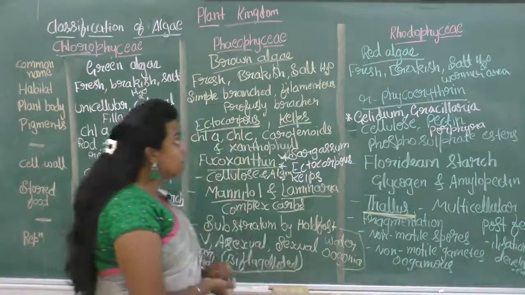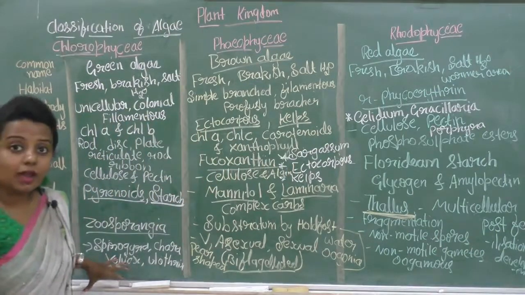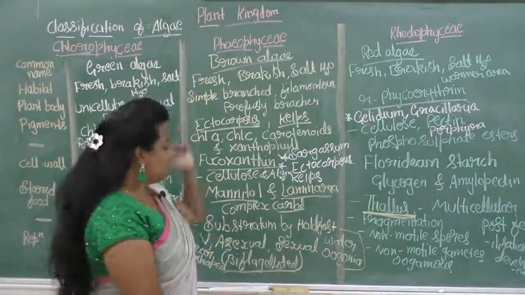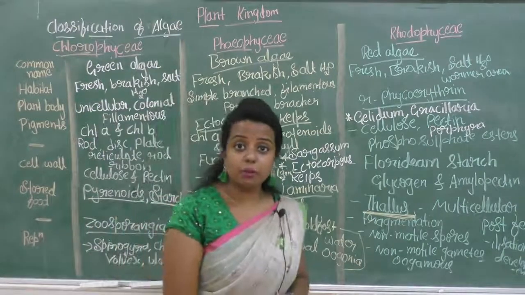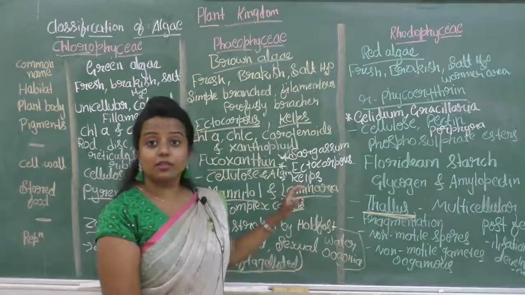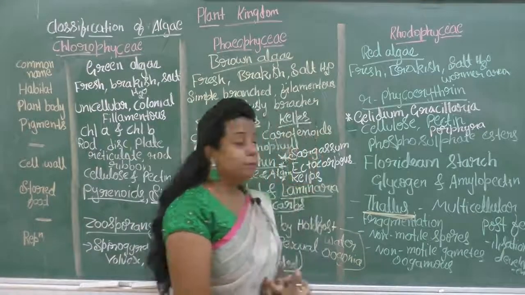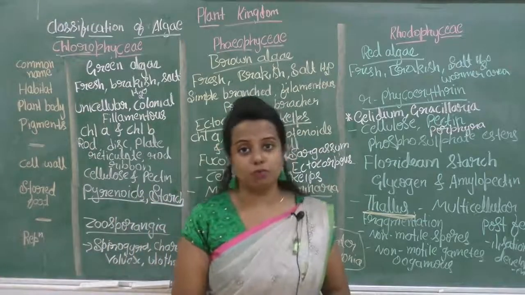And the examples for the Chlorophyceae are Spirogyra, Chara, Volvox, Ulothrix. For Phaeophyceae they are Sargassum, Ectocarpus, Laminaria is also an example, Kelps. And for the Rhodophyceae, the examples are Gracilaria, Gelidium and Porphyra.